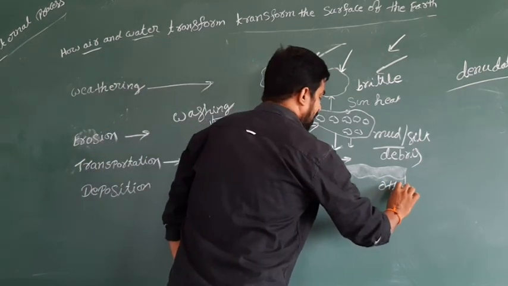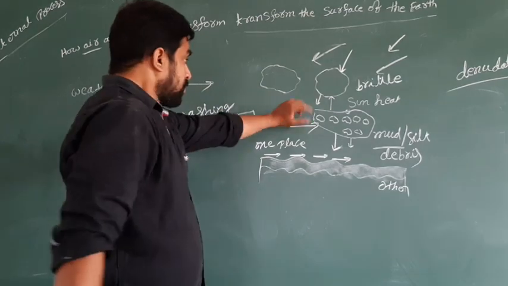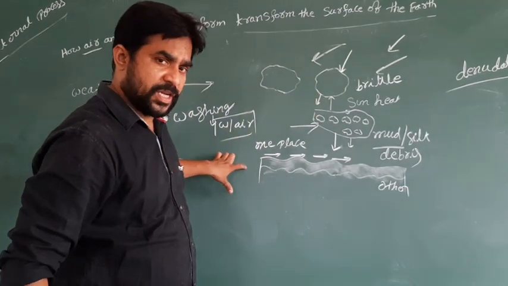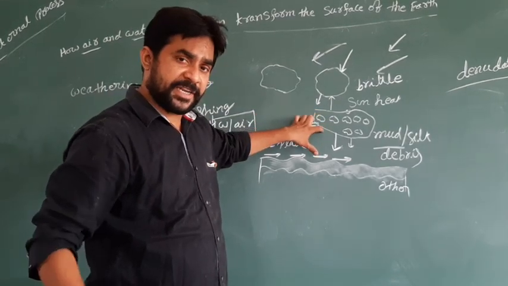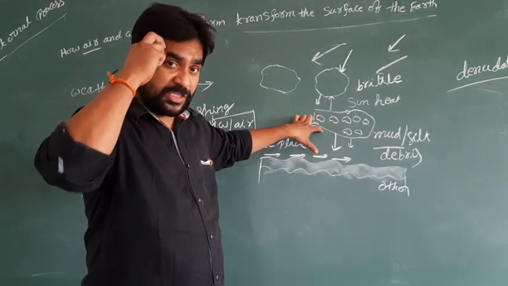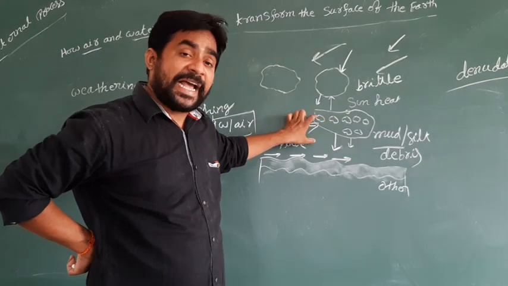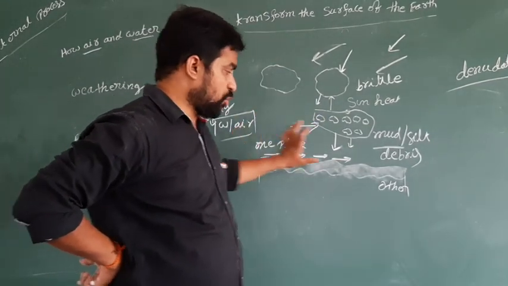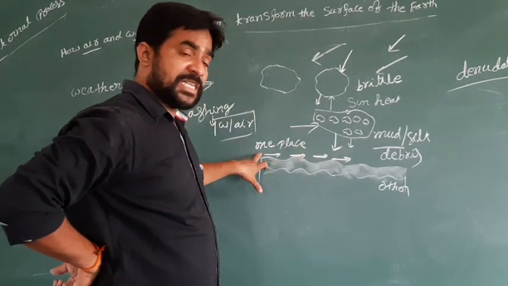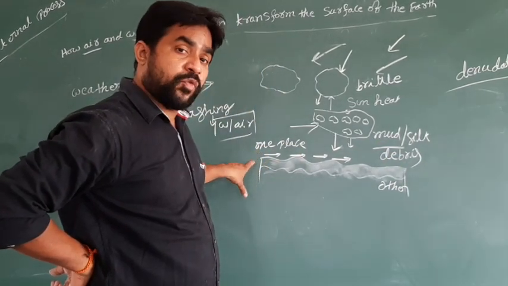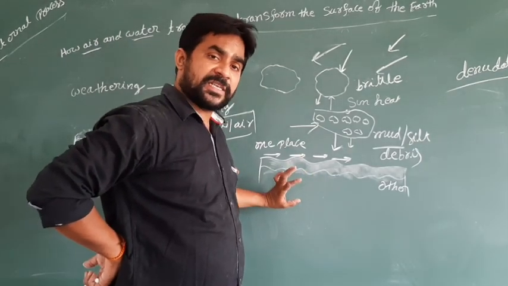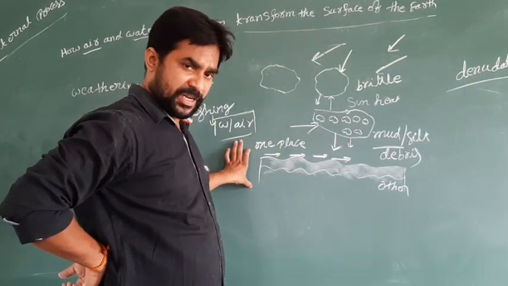So the third stage is called transportation. The material separated from the big rock is called erosion, and this eroded material will travel from one place to another because of the pressure of water and air, and that step is called transportation.